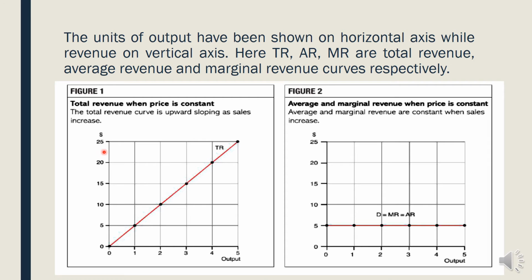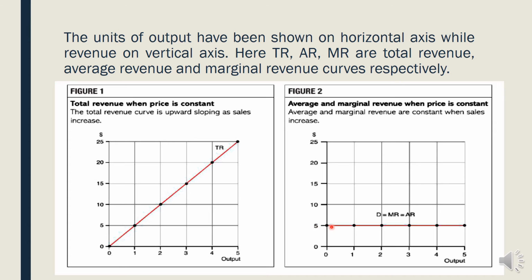Okay, so when it comes to the diagram, total revenue we already know will increase at the same rate: 5, again 5, again 5, so 10, 15 for the third unit, 20 for the fourth unit, and 25 for the fifth unit. When it comes to average revenue, marginal revenue and price, we already know they are all constant. Price is 5.